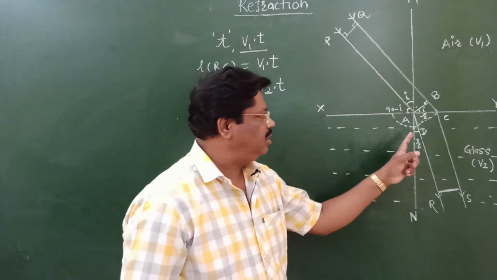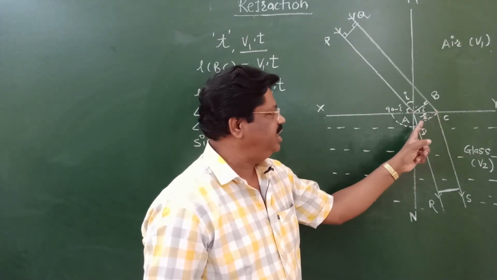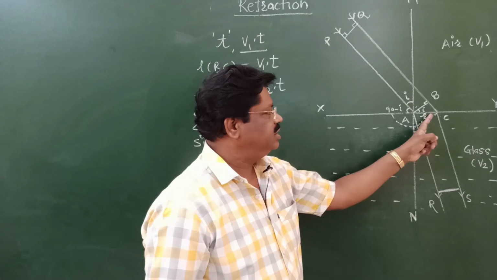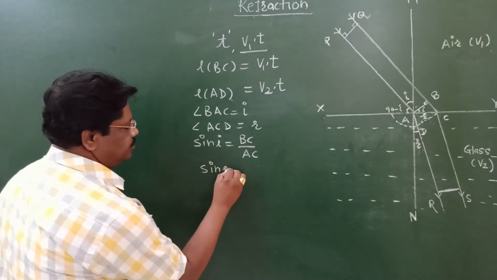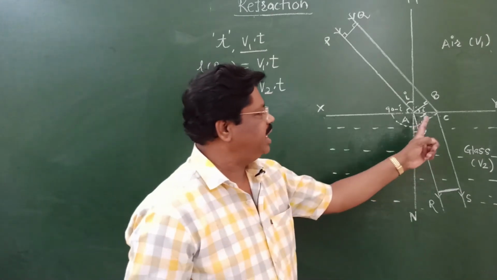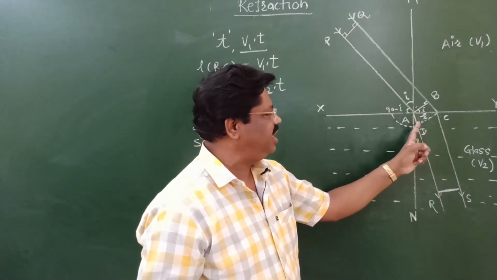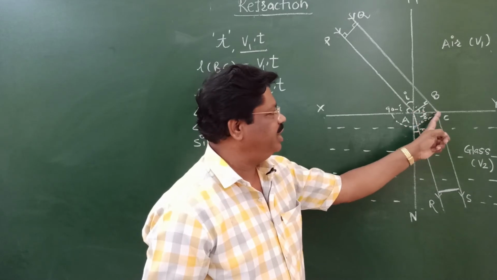In the second triangle, triangle ACD, sine of r is equal to the opposite side, that is AD, divided by hypotenuse AC.